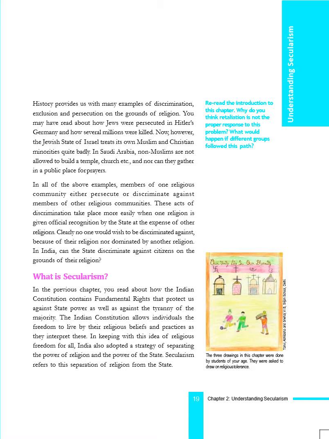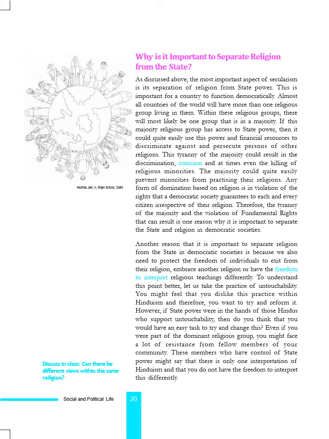Now, the word secularism was first used by the British writer George Jacob to describe a social order without criticizing religious belief. In our Constitution, secularism was made one of the fundamental rights. Then, why is it important to separate religion from the state? Right to freedom of religion. It refers to separation of religion from the state and protects the freedom of the individual.